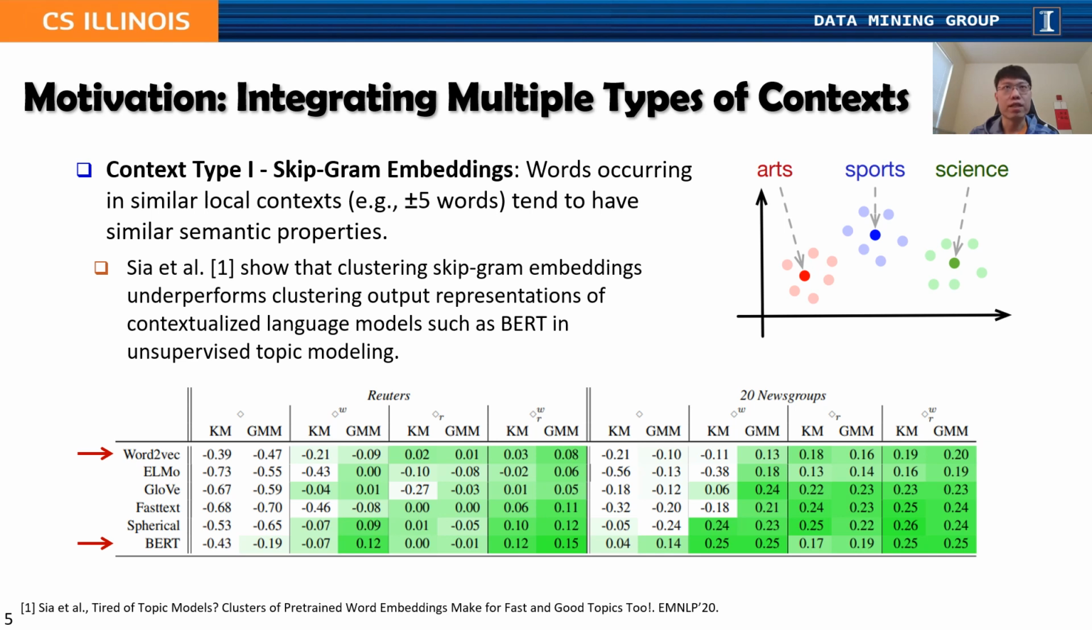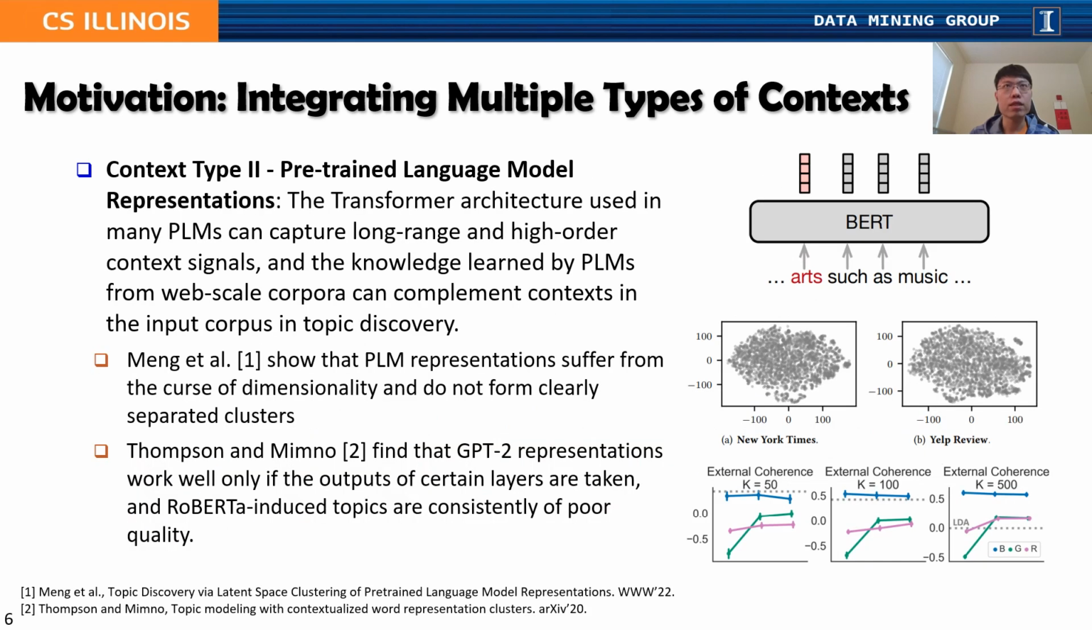in unsupervised topic modeling. The second type is pre-trained language model representations. The idea is that the transformer architecture used in many PLMs can capture long-range and high-order context signals, and the knowledge learned by PLMs from web-scale corpora can complement contexts in the input corpus in topic discovery.